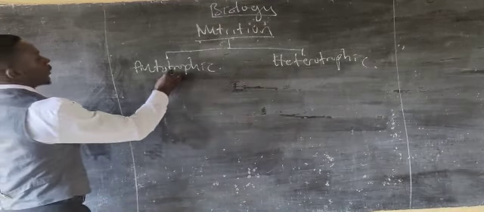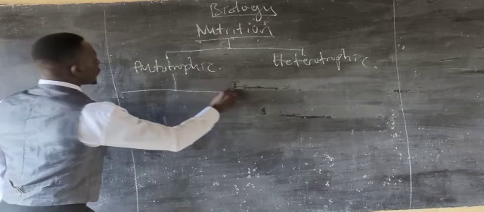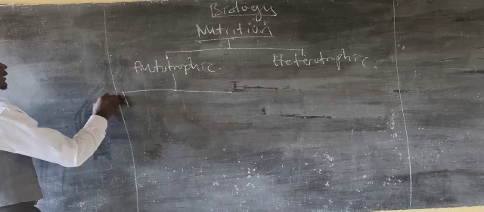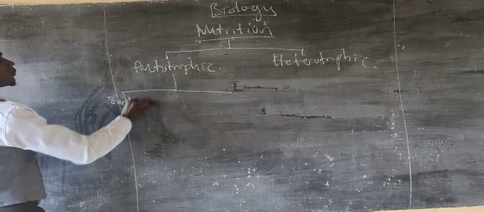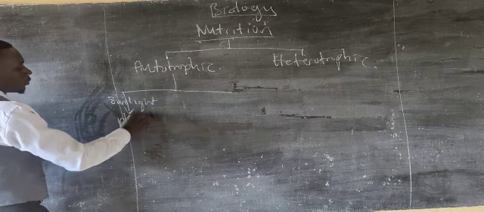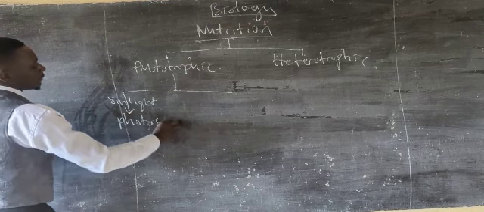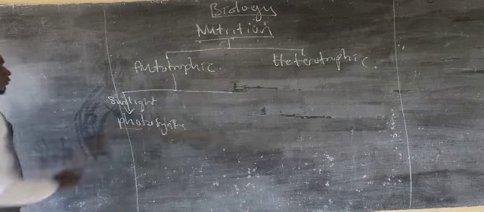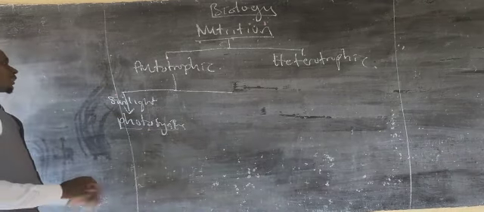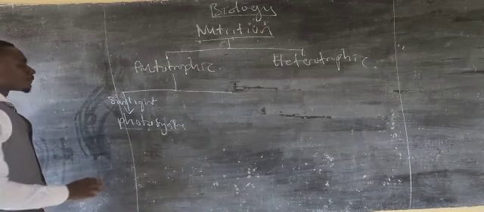In order for organisms to produce their food, they can get energy from sunlight, in a process known as photosynthesis. Photo means light, synthesis means production, meaning they use sunlight to produce their food.